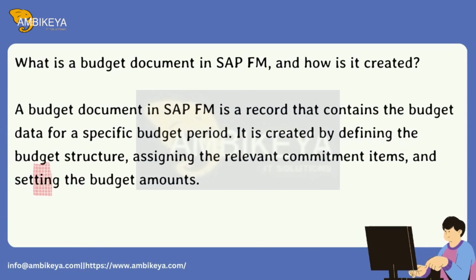What is a budget document in SAP FM, and how is it created? A budget document in SAP FM is a record that contains the budget data for a specific budget period. It is created by defining the budget structure, assigning the relevant commitment items, and setting the budget amounts.